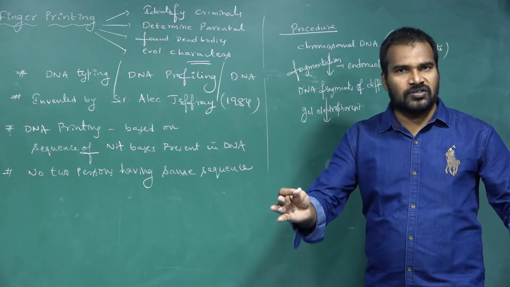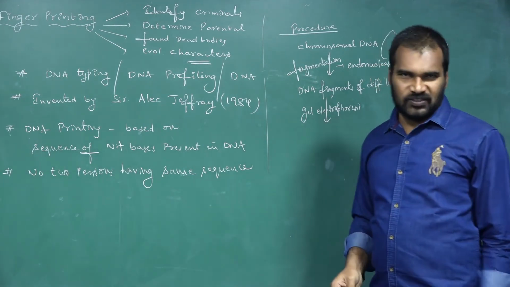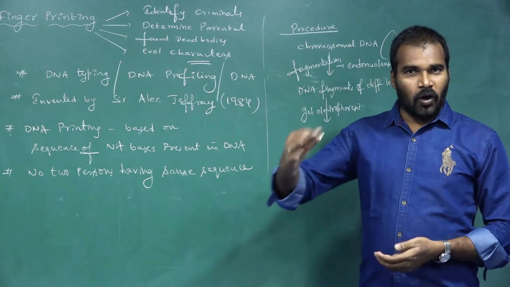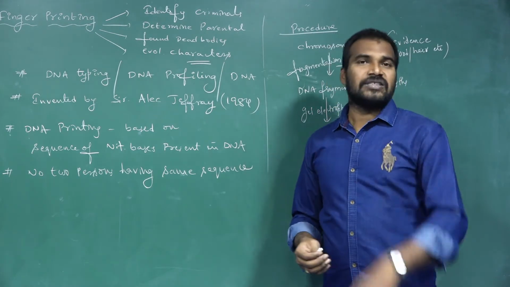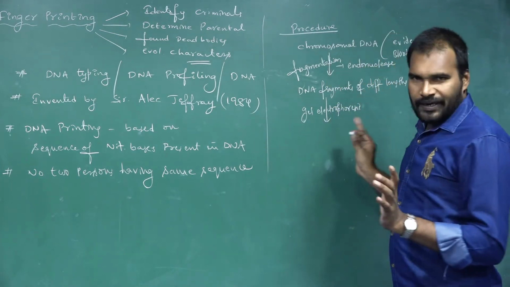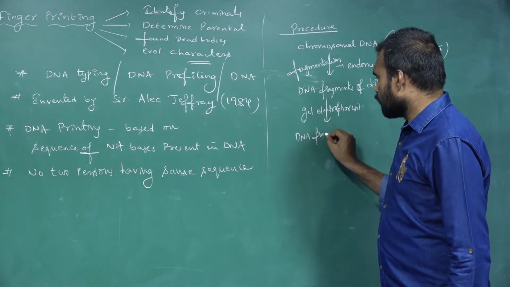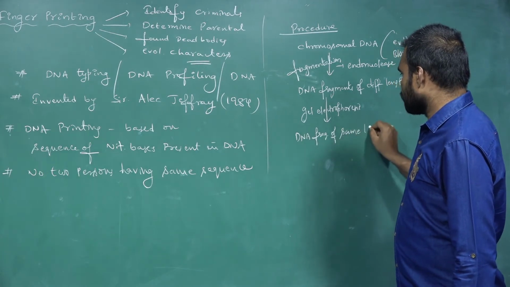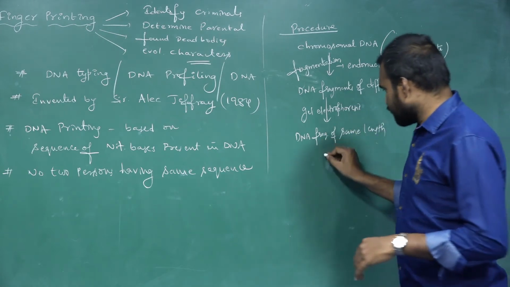It separates the fragments into groups based upon their lengths. All shorter fragments are at one place, all longer fragments are at another place. Likewise, based upon the lengths of the fragments, they will be segregated. So here we are getting DNA fragments of the same length. Clear? Up to here clear? Next.